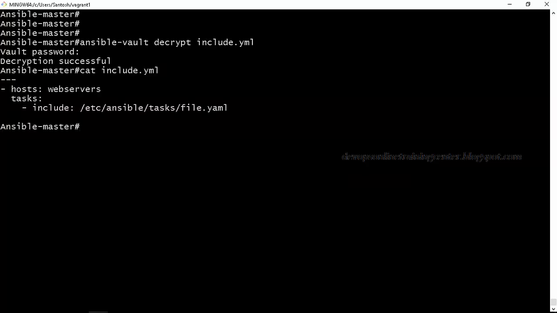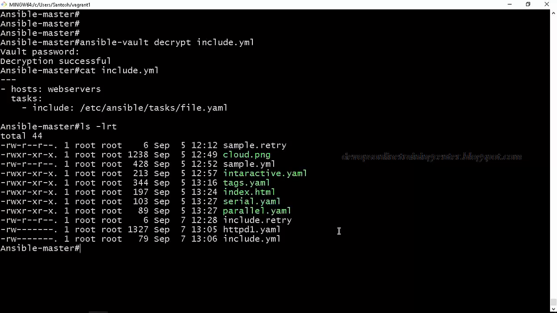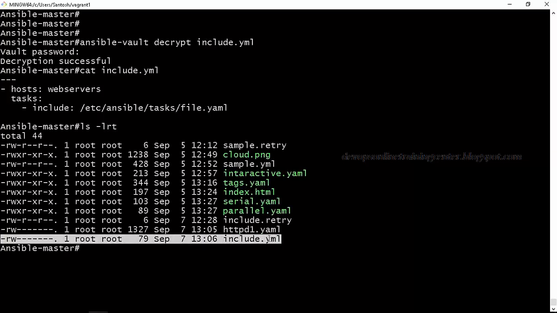So Ansible Vault is a component of Ansible, basically for encrypting the playbook, restricting others from accessing, executing, and seeing the playbook. We can encrypt and decrypt using the ansible-vault command. We don't even have to decrypt to execute a playbook. On the fly, Ansible will decrypt, provided we give the right password.